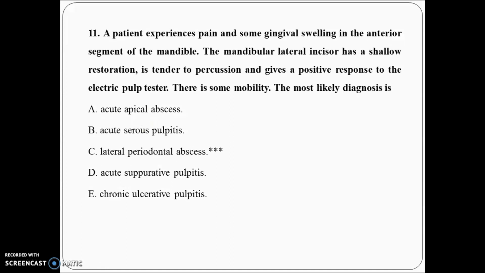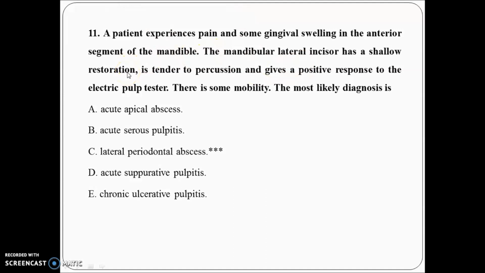Now we'll see in a certain question what will happen. The first line will not give you the answer, so you have to go to the second line. Like you can see in this question, a patient experienced pain and some gingival swelling in the anterior segment of the mandible. Pain is there, gingival swelling is there, but you are not getting a proper clue. Read the second line. The mandibular lateral incisor has a shallow restoration.